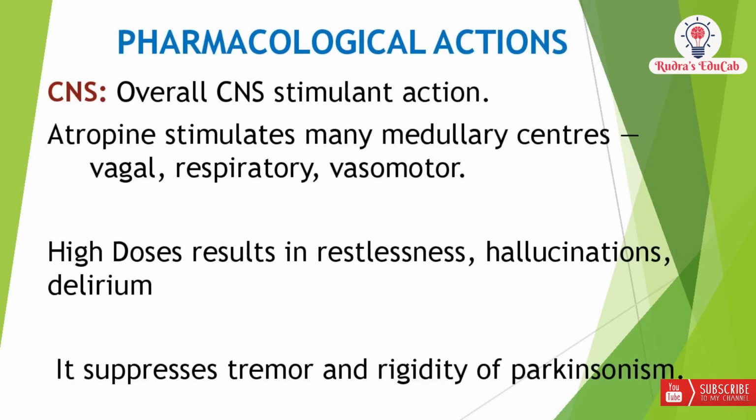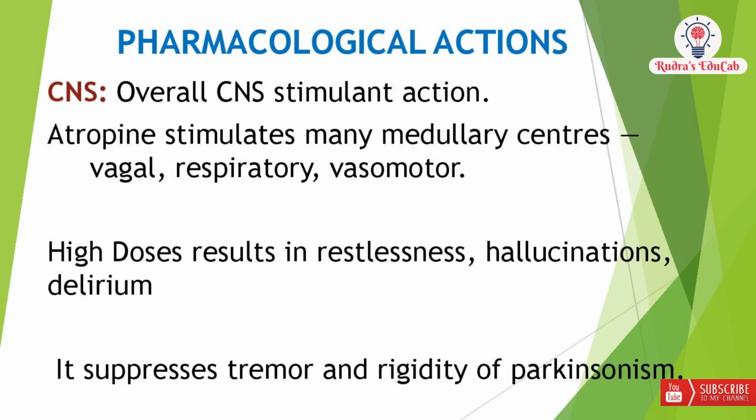Now let us go for the pharmacological actions of atropine. Firstly, the actions on CNS. Atropine shows CNS stimulant action, and atropine stimulates many medullary centers like the vagal center, respiratory center, and vasomotor center. These three centers are activated by atropine, and high doses of atropine result in restlessness, hallucinations, and delirium.